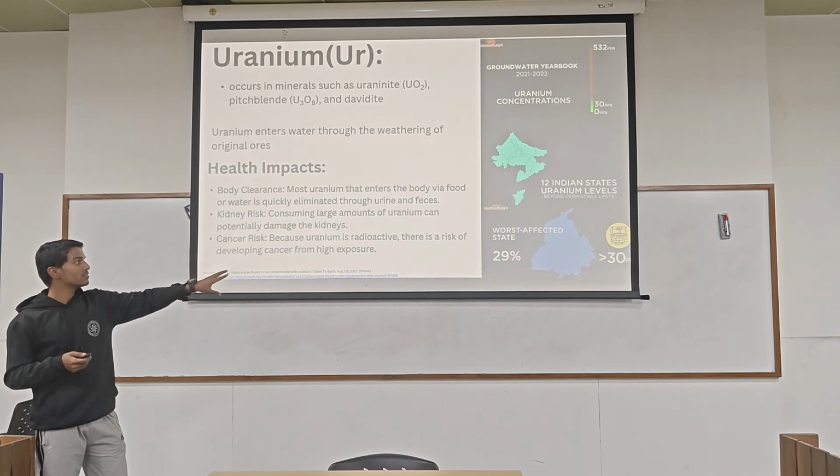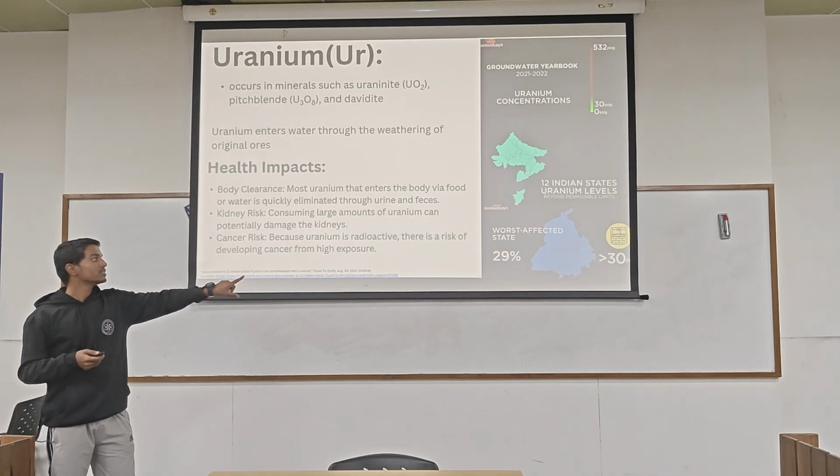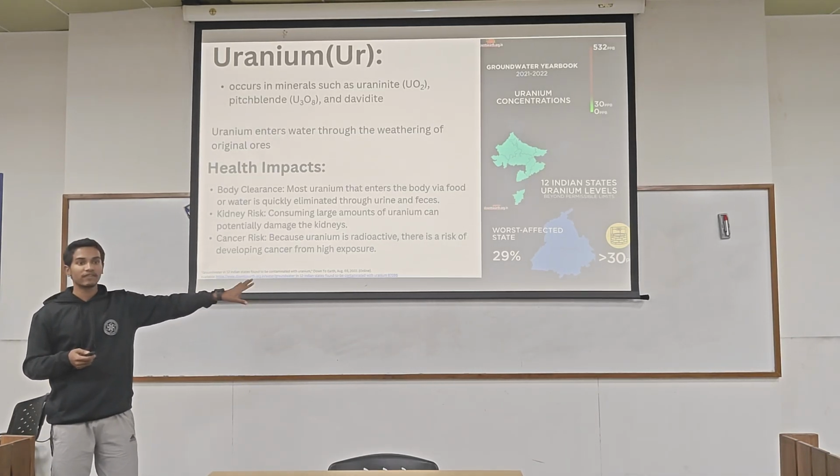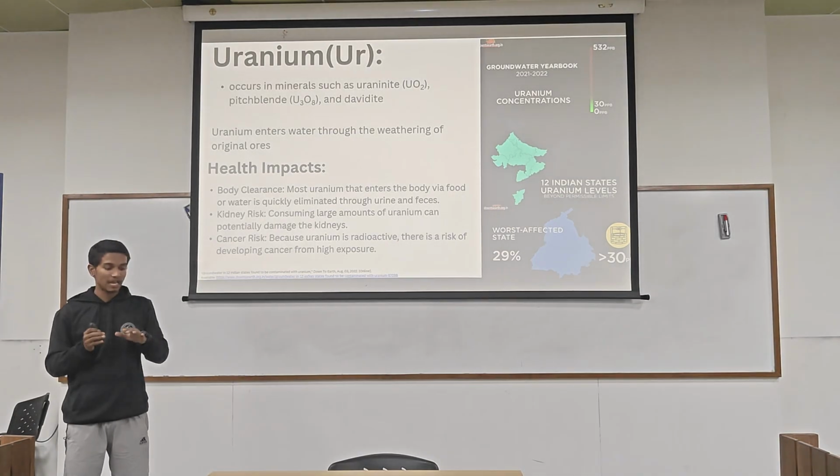I derived this data from downearth.org.in. In a video they showed this data, and 29% of the wells are affected. How does this happen?